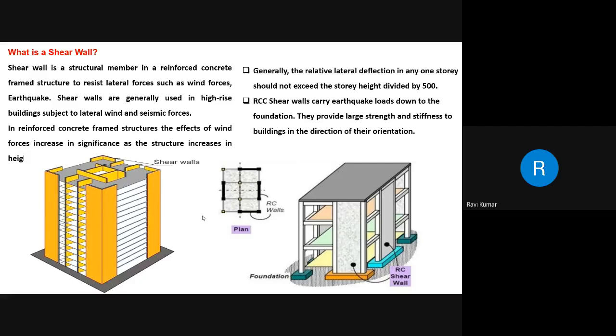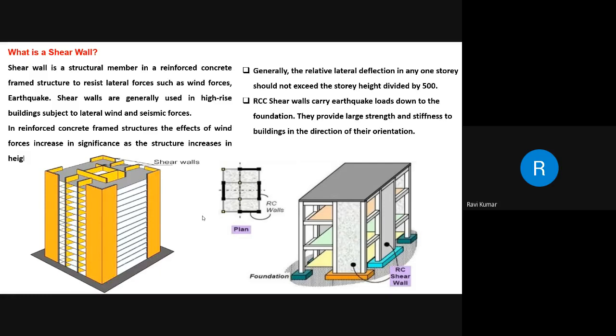but in addition to that, the lateral forces or lateral load impact also should be resisted by the structural members. Now, how can we add value or strengthen the structural frame to resist this? We are going to discuss that.